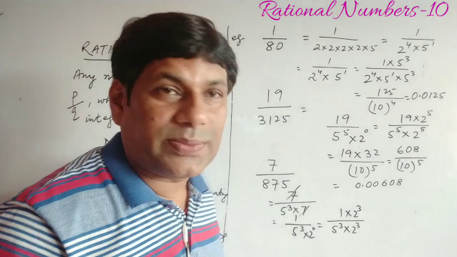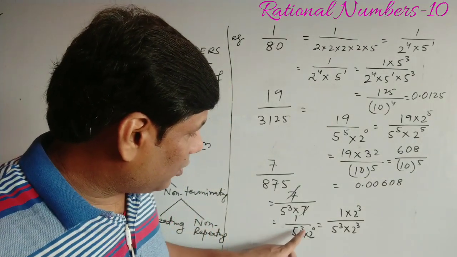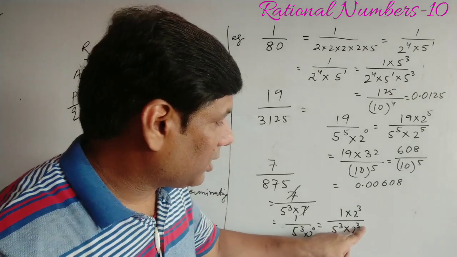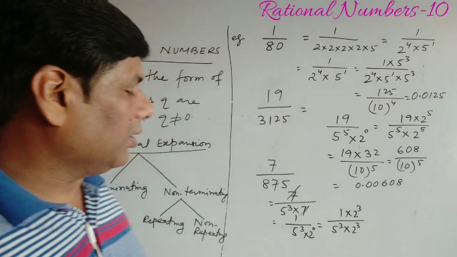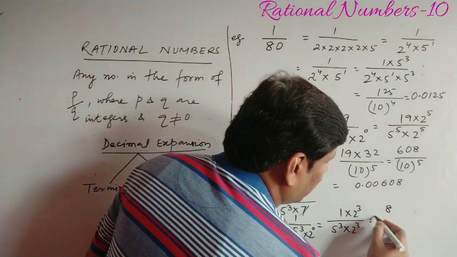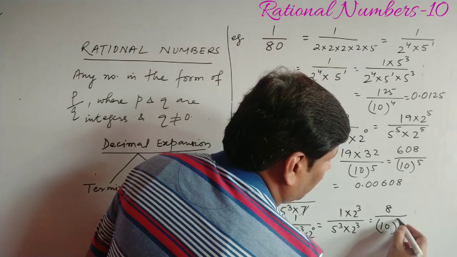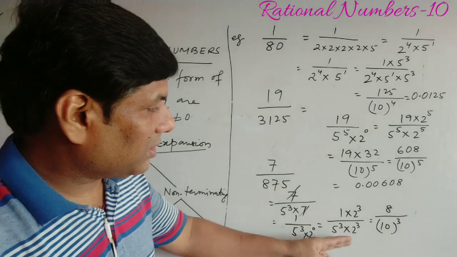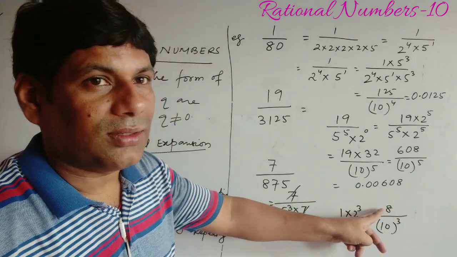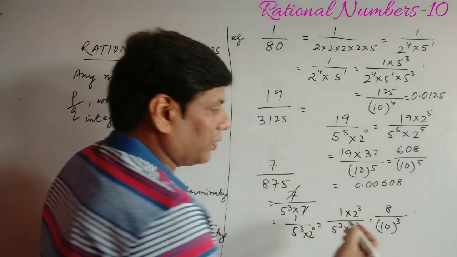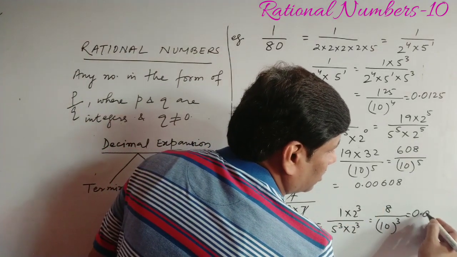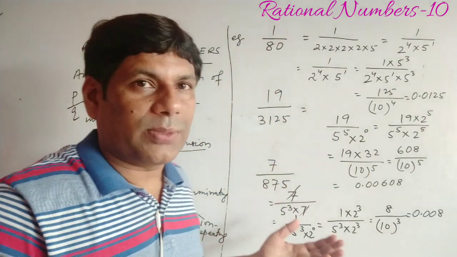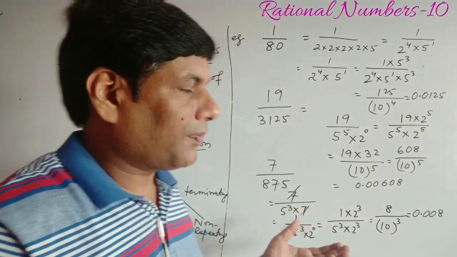Now we have to find the decimal expansion. Since 5 to the power 3 is here, we have to write 2 to the power 3 also. So we multiply 2 to the power 3 in the denominator, and at the same time we multiply in the numerator also. It becomes 8 by 10 to the power 3. So we can now say it terminates after 3 decimal places. Since 8 has only one digit, we can write 0.008. In this way we can find after how many decimal places any rational number will terminate.